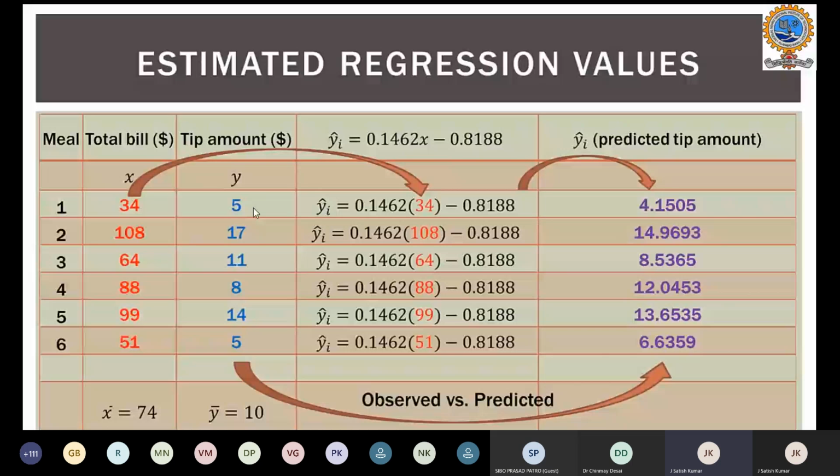I'm just trying to represent the observed versus predicted. This regression line, what we discussed before, gives the predicted values based on the regression model that we developed. If you compare the predicted values and the observed values, you can see the difference, and the error between the tip amount and the predicted amount will give us the sum of errors shown here.